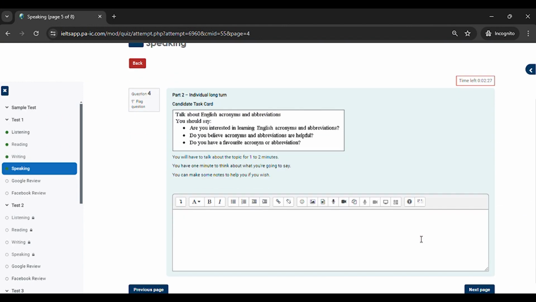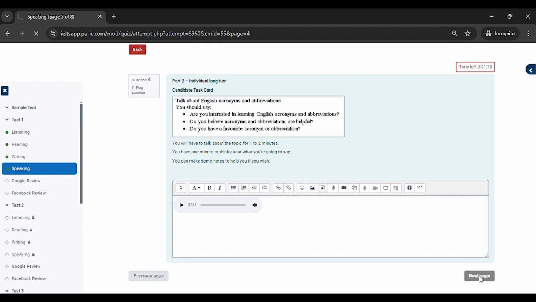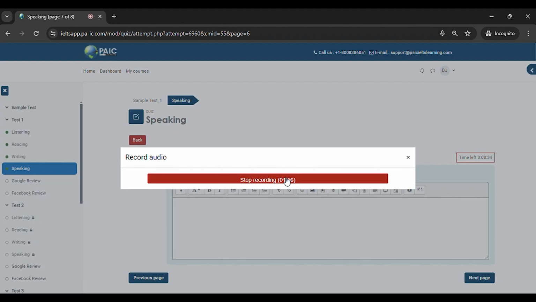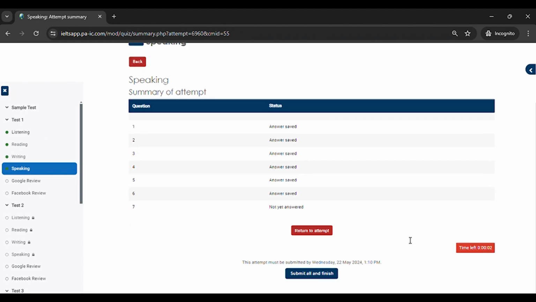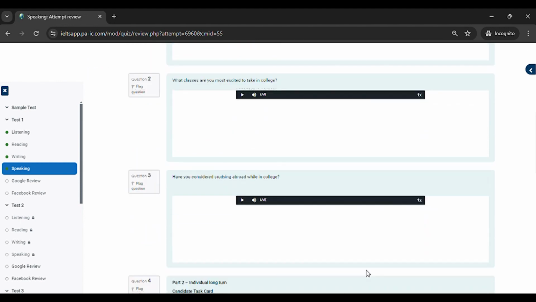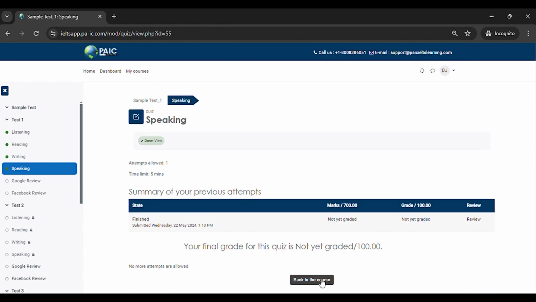Read the instructions carefully and record your answers using the recording icon. Ensure you cover all the bullet points mentioned and use linking words to connect your ideas. Once done, click on Finish Attempt, scroll down, and click on Submit and Finish. You can review your response and get feedback within 24 hours.